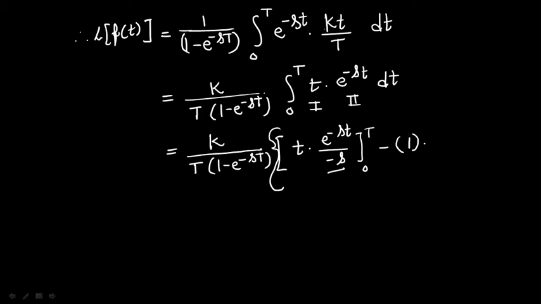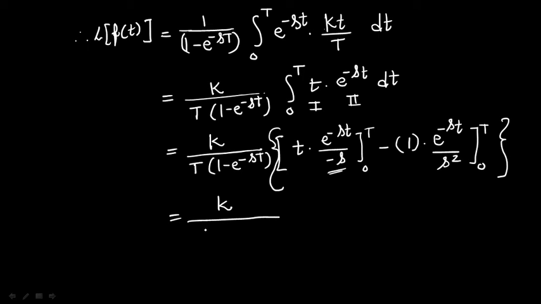Integration of this, continuing by parts, gives e to the power minus st upon minus s into minus s, that means s square, limits from 0 to T. The next derivative is 0, therefore we get only these two terms.